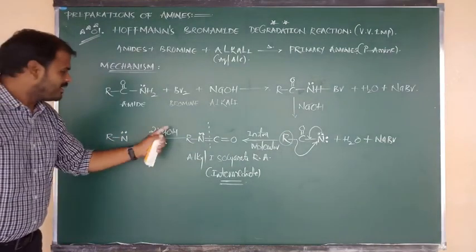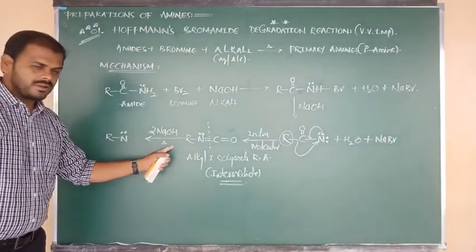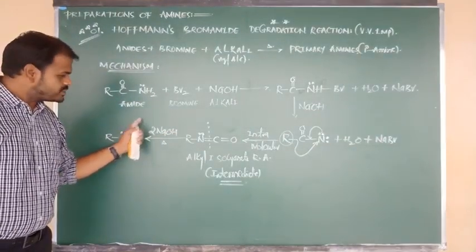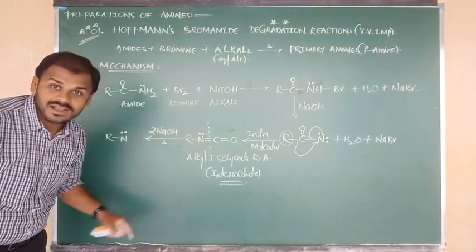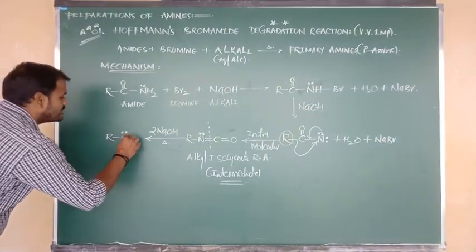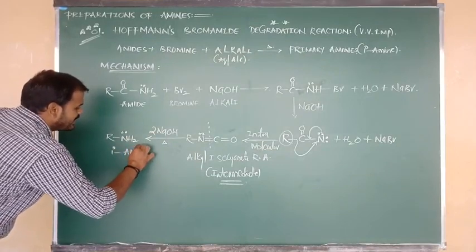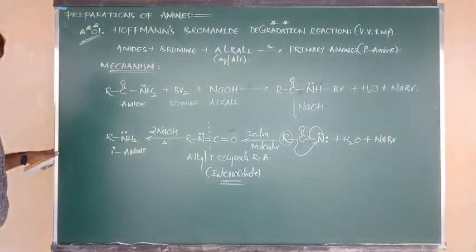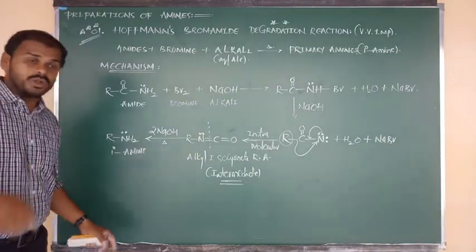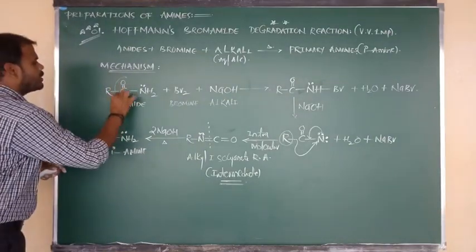Now, in NaOH, how many moles? 2 moles. In 2 moles of NaOH, 2 hydrogen atoms are there. Such 2 hydrogen atoms, I am going to be right here. This is your final product. It is nothing but what, beta? Primary amine.